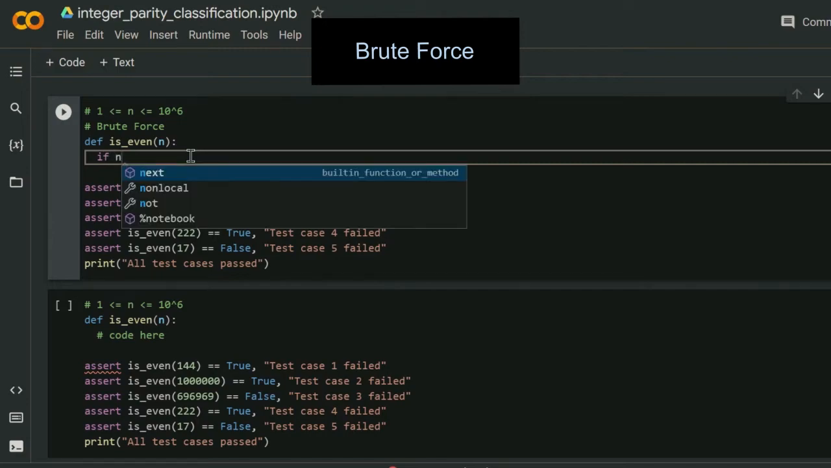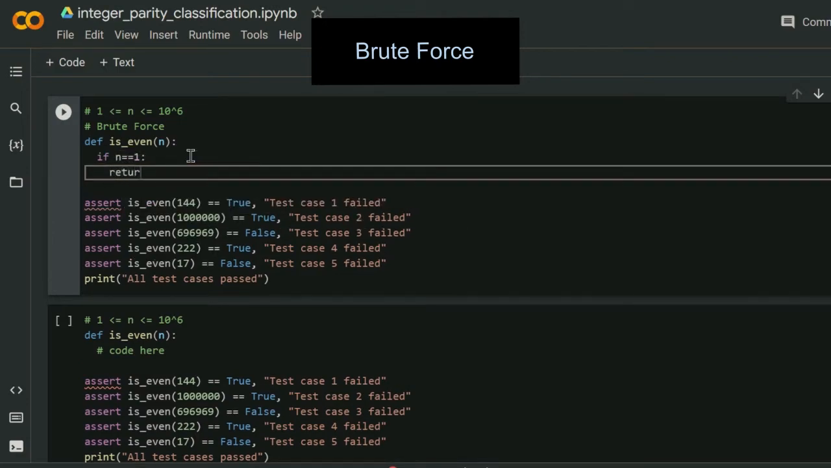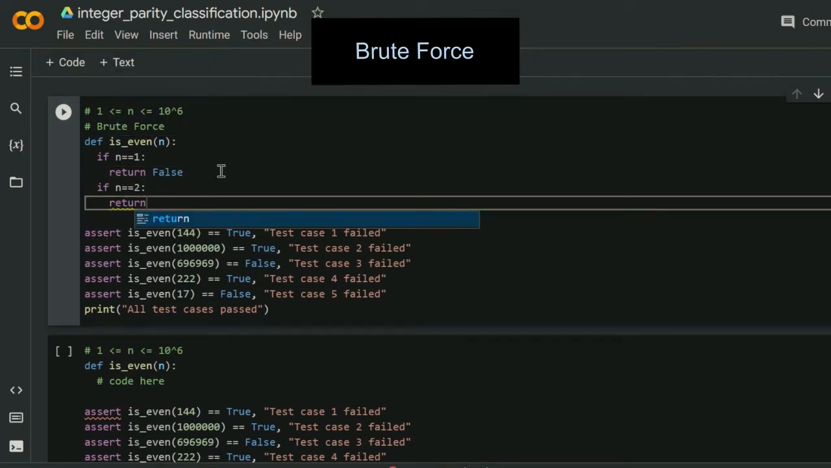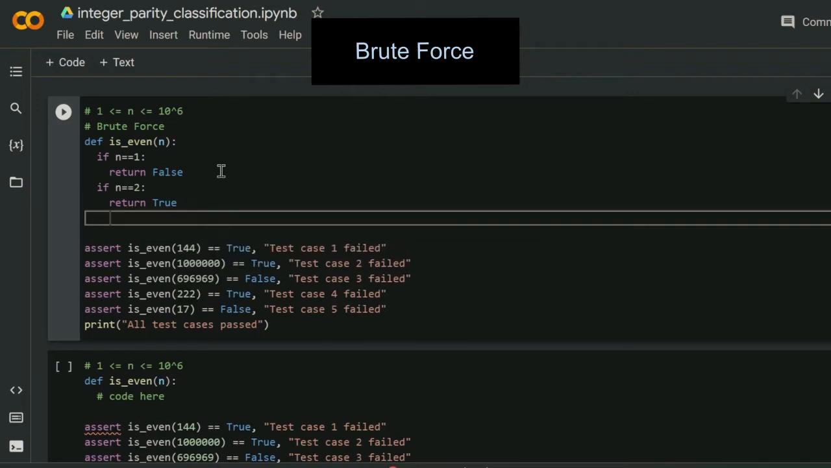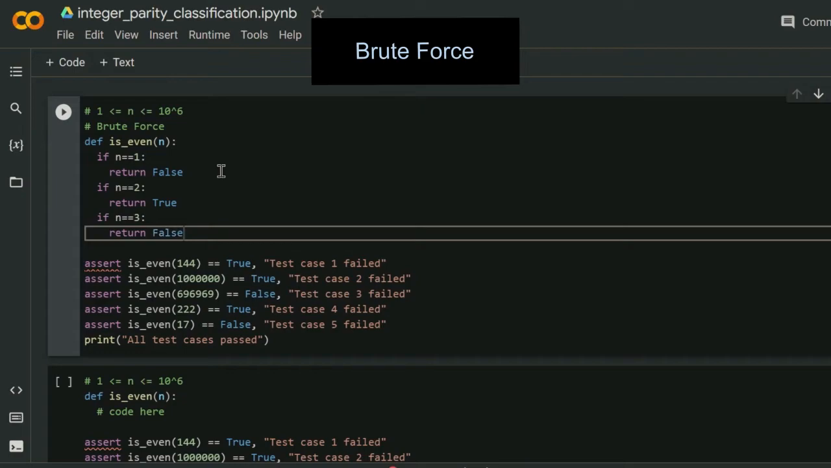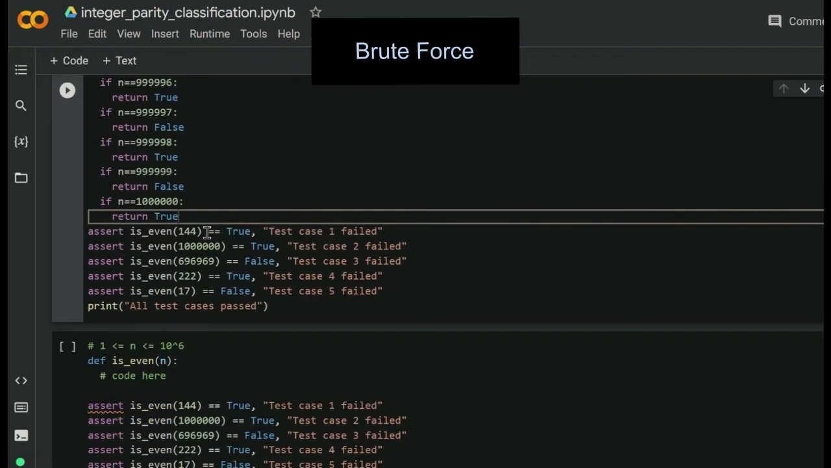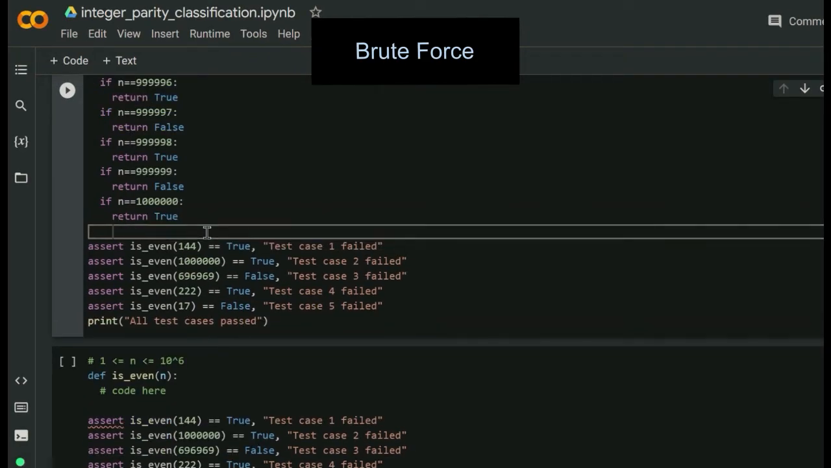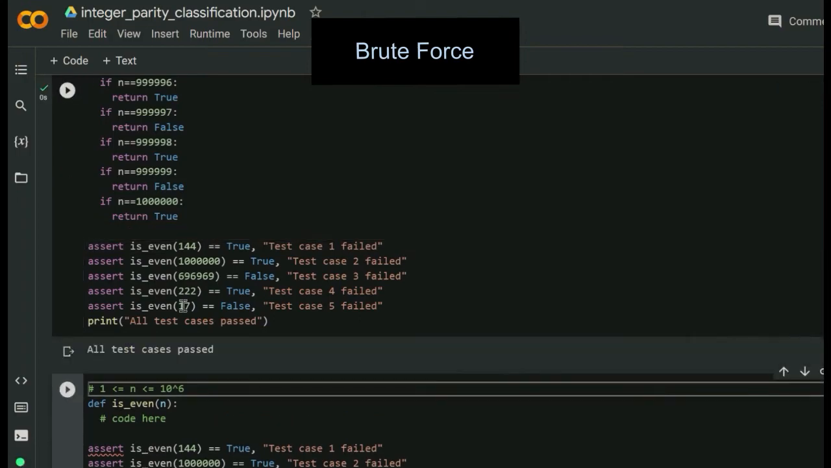We could do something like if n is equal to 1, then we would return false, and 1 would be not an even number. And then we could just continue this through, make sure that you catch all the edge cases. Okay, so I finished writing the code. Let's run it now, see if the test case is passed. Okay, awesome. So you can see this method works.